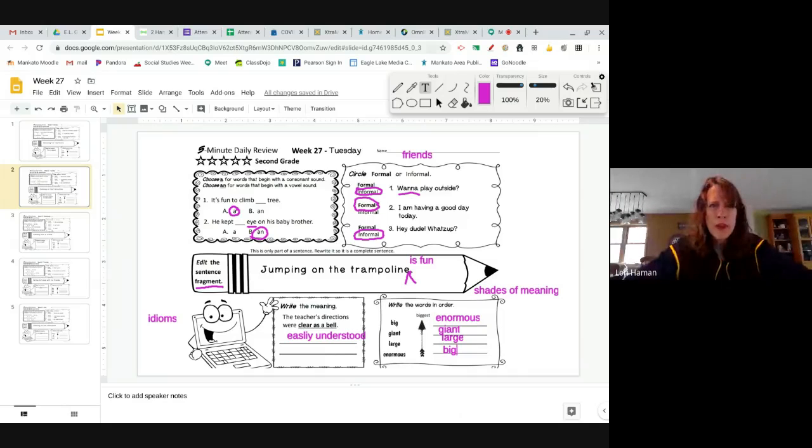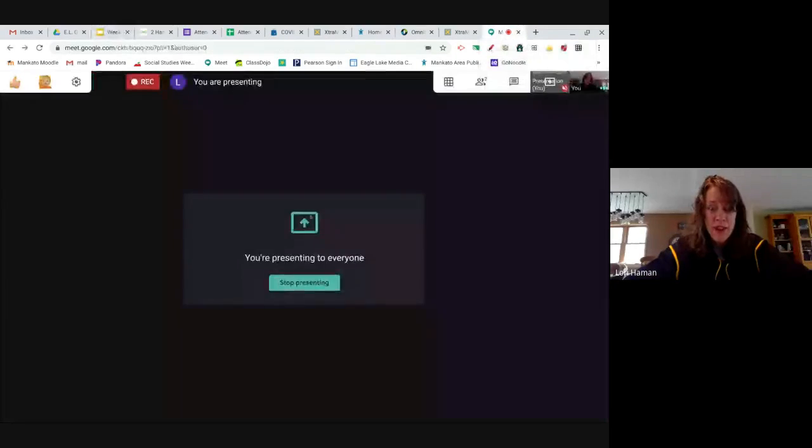Well, I hope that helps. Again, we have things to practice in IXL that would help you with these things. Idioms and shades of meaning are all there for you, so give those areas a try too.